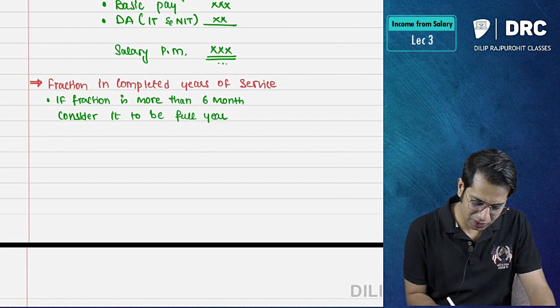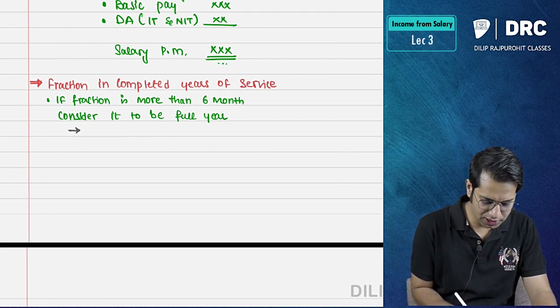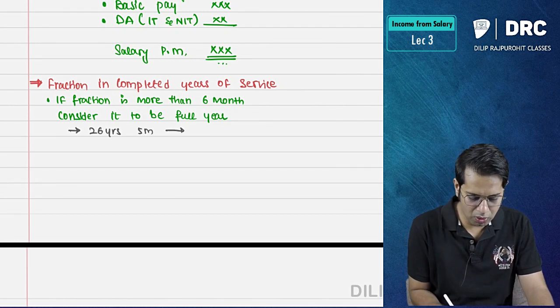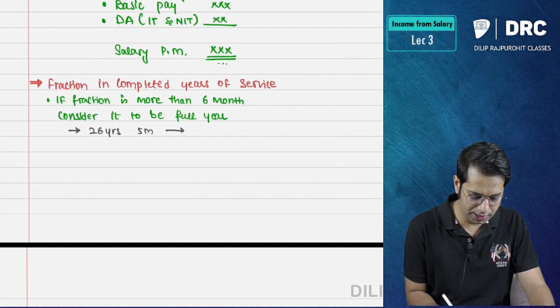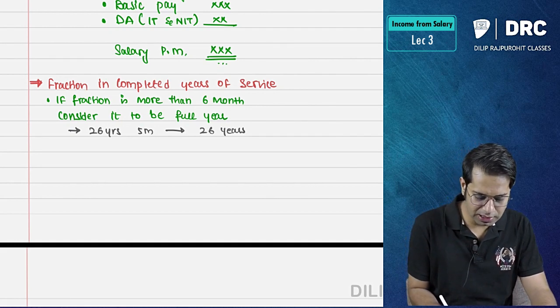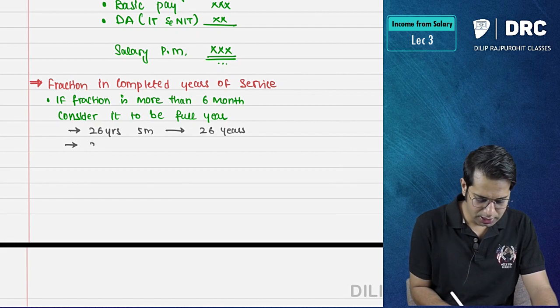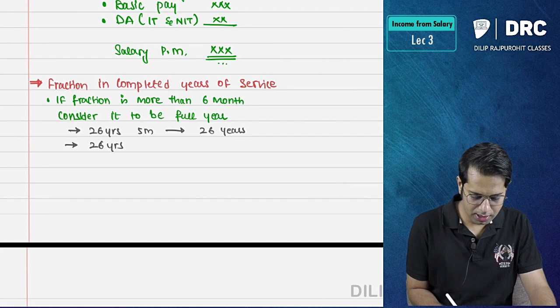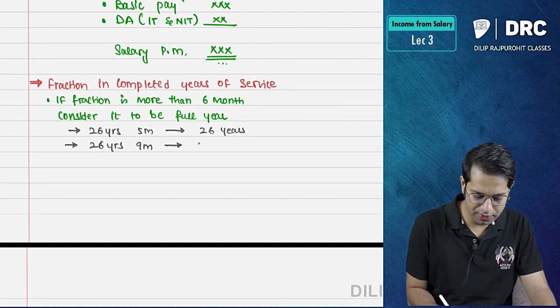Sir, write an example. Yes, I'll write an example. Say for example, you have completed 26 years 5 months. Sir, because it is not more than 6 months, for my computation I will take it as 26 years. Say if it is 26 years and 9 months, now what will you take? Sir, in this case, I will take it as 27 years.